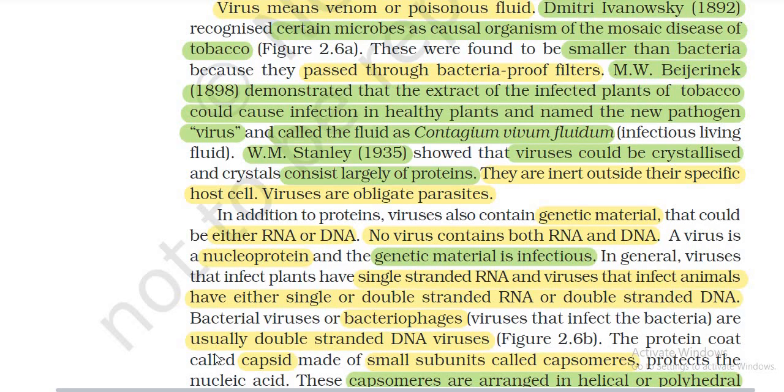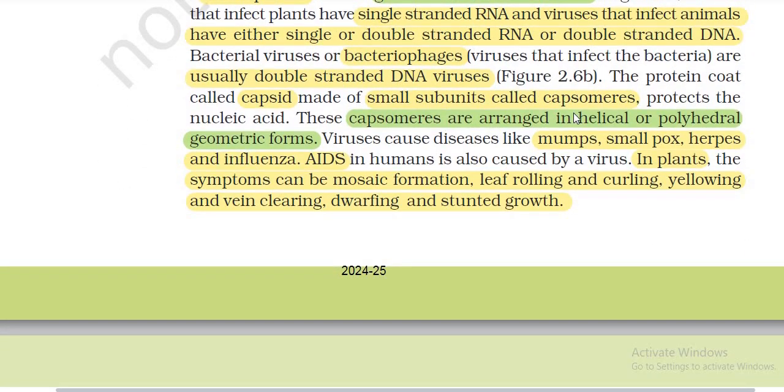The protein coat is called the capsid, made of many small subunits called capsomeres that protect the nucleic acid. The capsomeres are arranged in helical or polyhedral geometric forms. Viruses cause diseases like smallpox, herpes, influenza, and AIDS in humans, and also cause disease in plants. The symptoms can be mosaic formation, leaf rolling and curling, yellowing and vein clearing, and stunted growth.